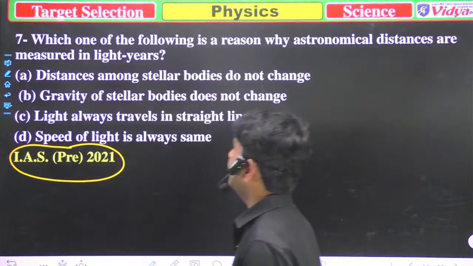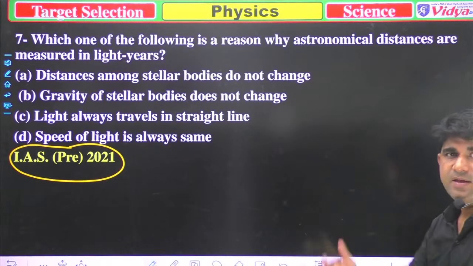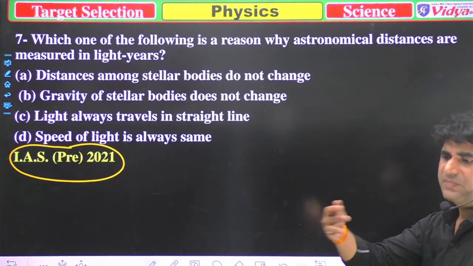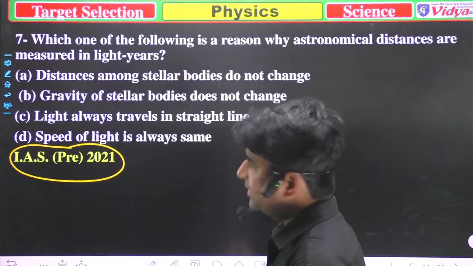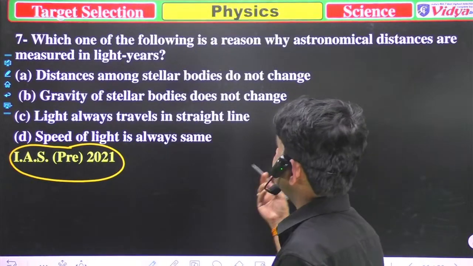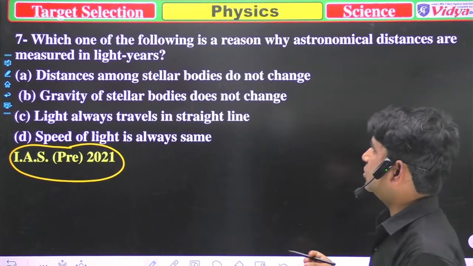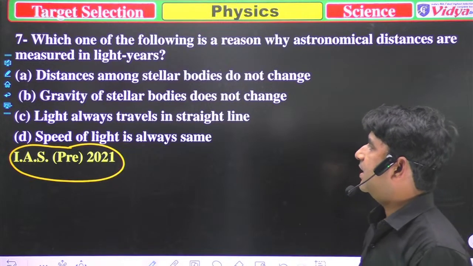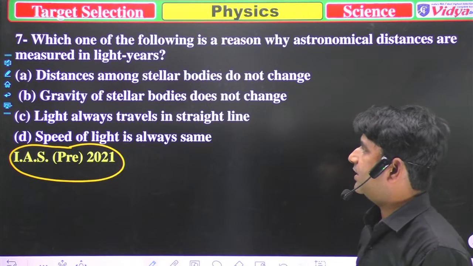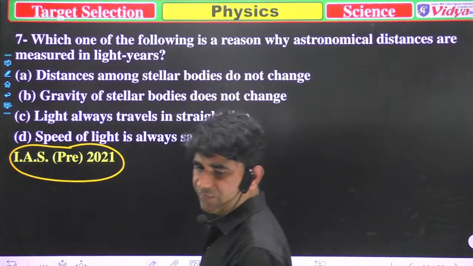Astronomical distance means the distance in space. A, distance among the stellar bodies do not change. B, gravity of stellar bodies do not change. C, light always travels in a straight line. And D, speed of light is always same.